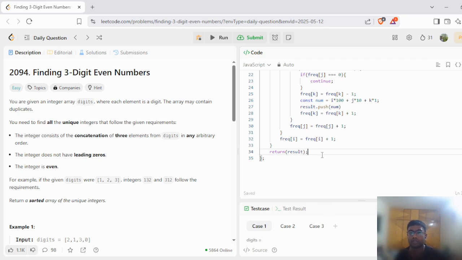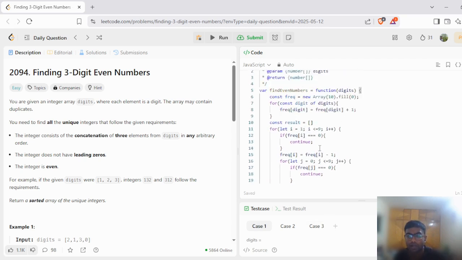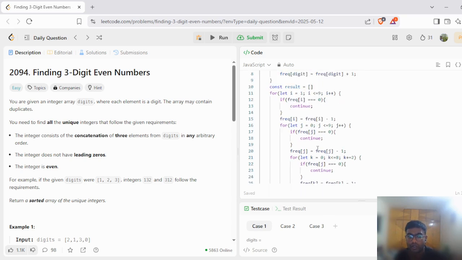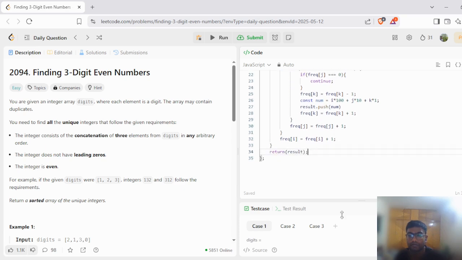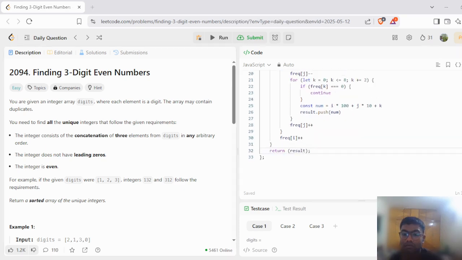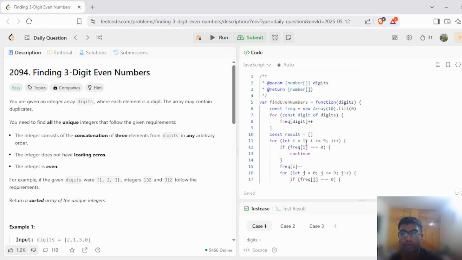Okay, let's try running this solution and let's see if this works. Okay, let's see if we can submit this solution.